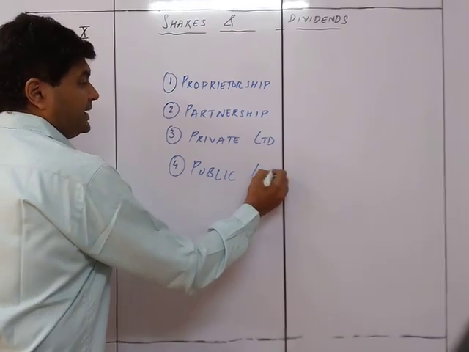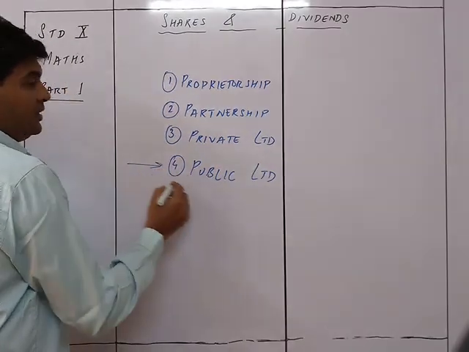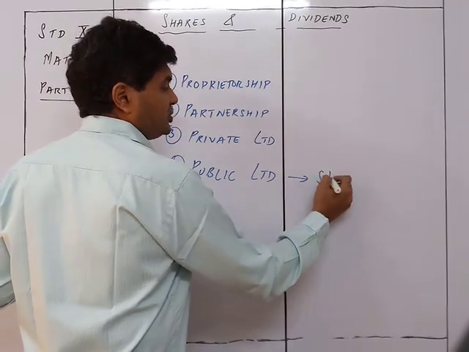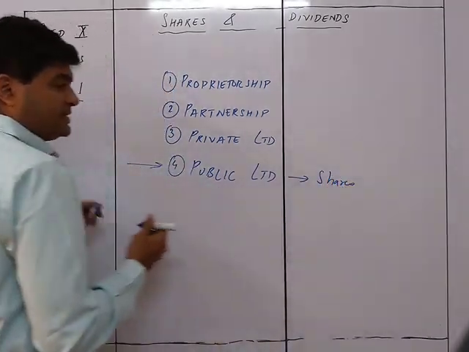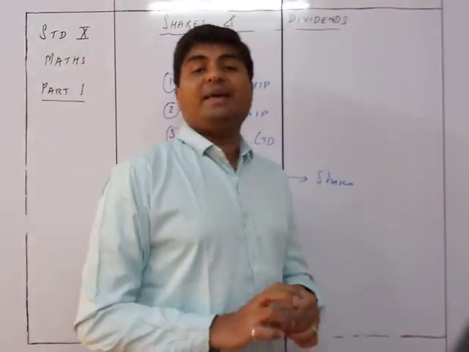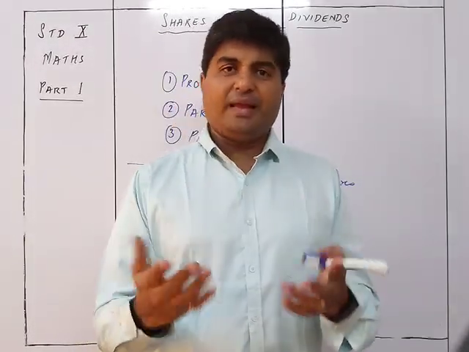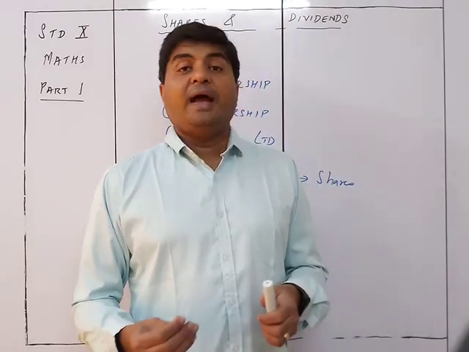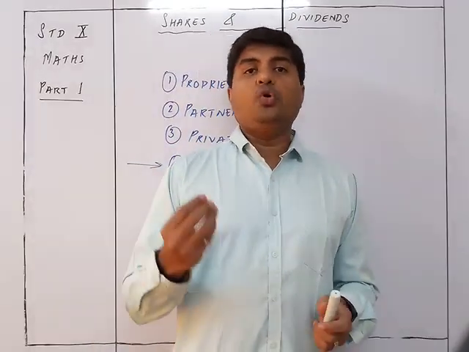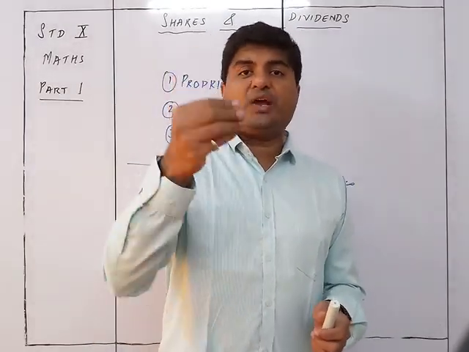This is the one which has shares. Here the public, the normal people, you and me, are investing in that company, and when you invest, you are given a particular share of that company.